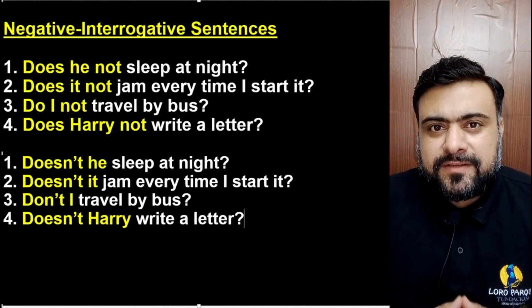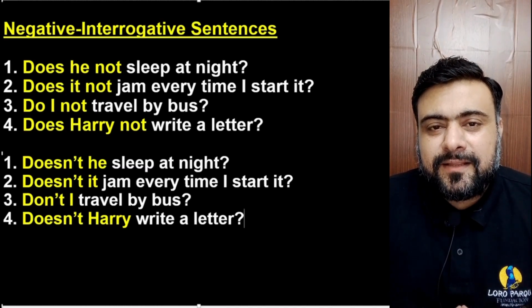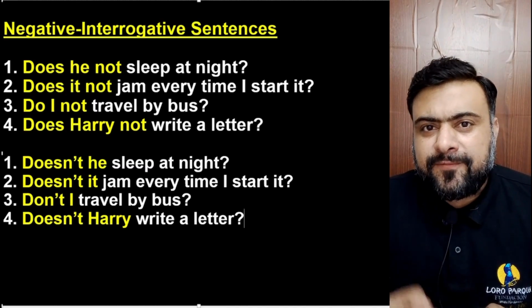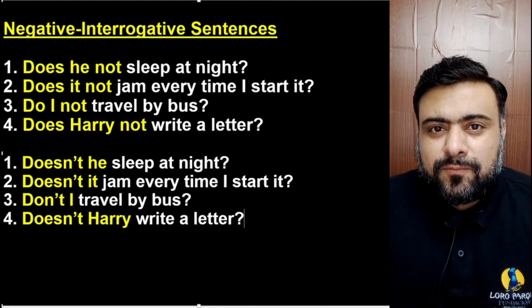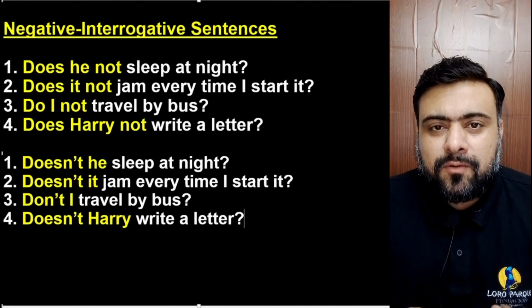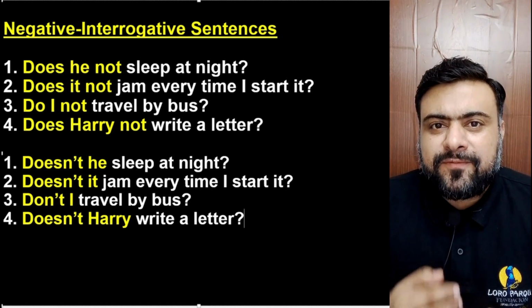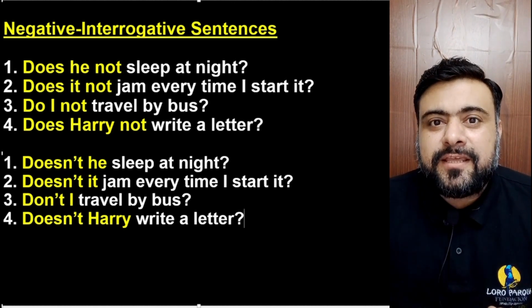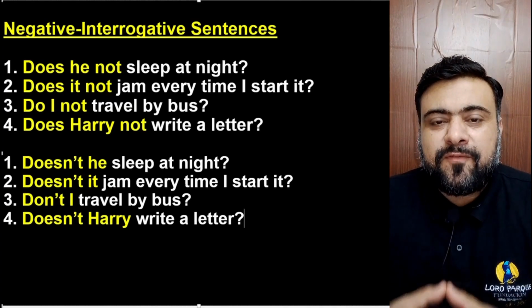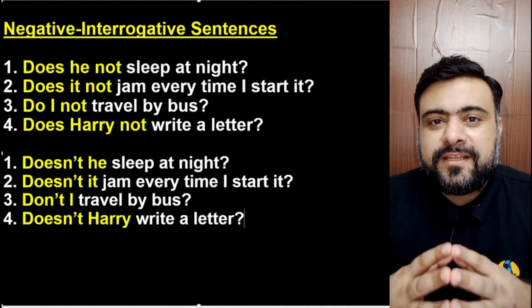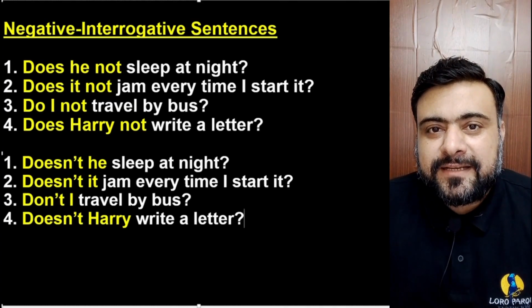And the interrogative is does he sleep at night? And the first version of the negative question was does he not sleep at night? The second version of the negative question is doesn't he sleep at night? We have put doesn't before the subject and we have got the negative question of this sentence.